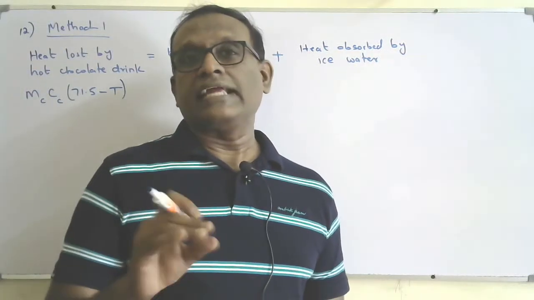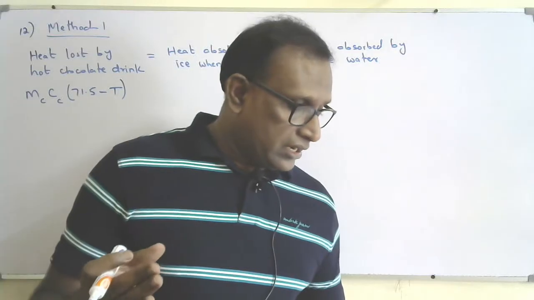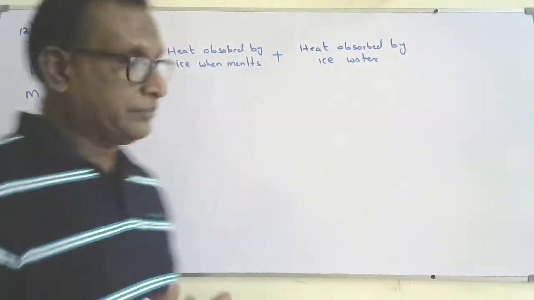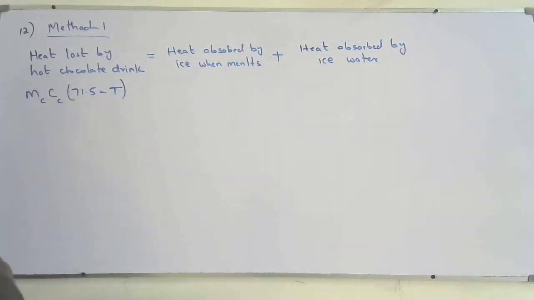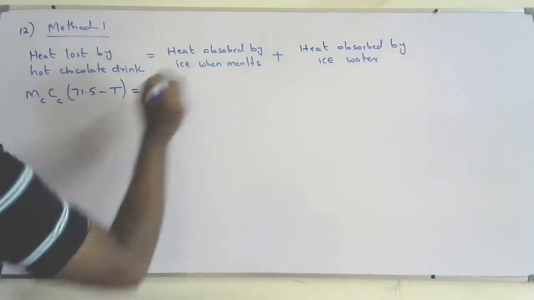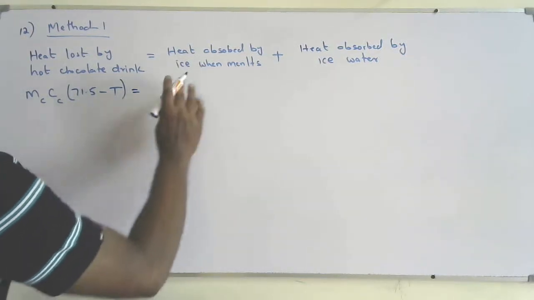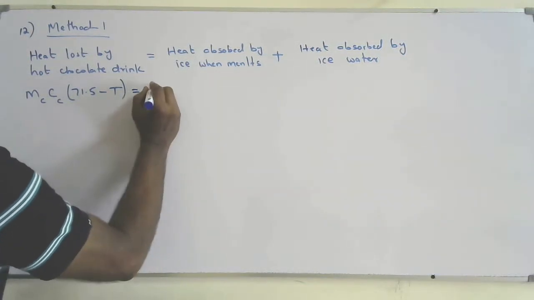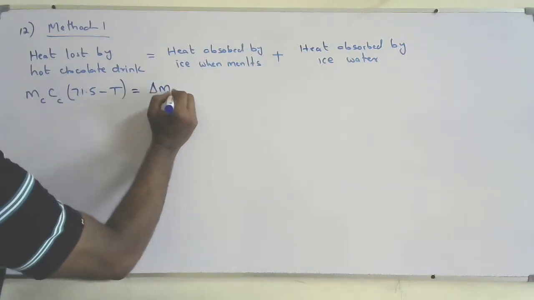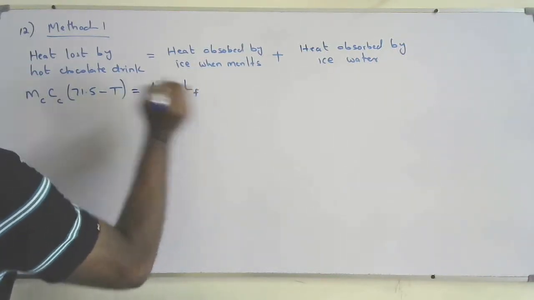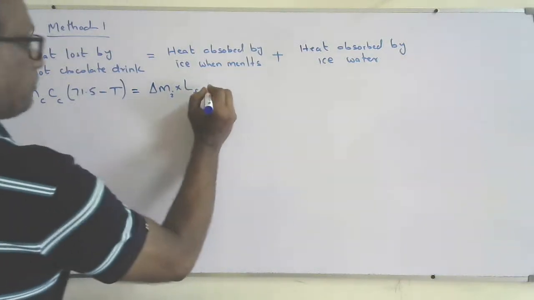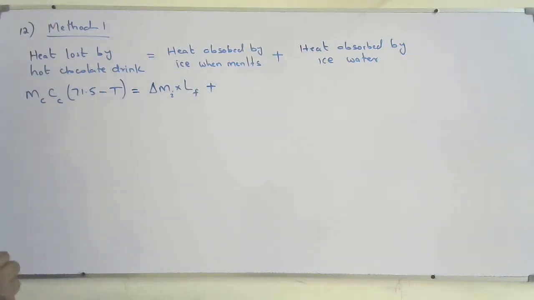Is it enough to get the final temperature of 58? We'll see what's the final temperature. So final temperature is T. This is equal to heat absorbed by the ice when it melts. So that is Δm of ice times latent heat of fusion of ice, plus heat absorbed by ice water.